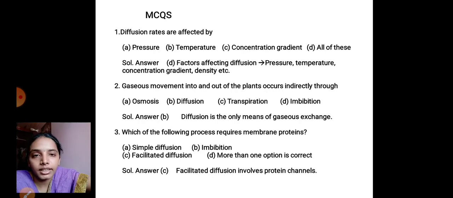Carrier proteins are needed, that is to transport the molecules from inside to outside. So the correct option for the third question is C, facilitated diffusion. It involves protein channels in the plasma membrane.